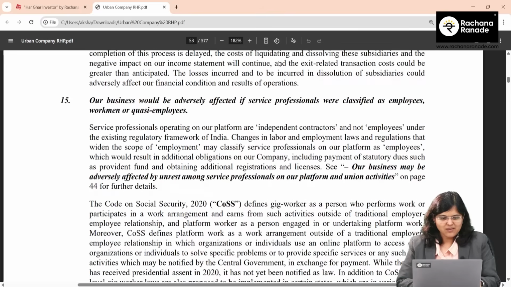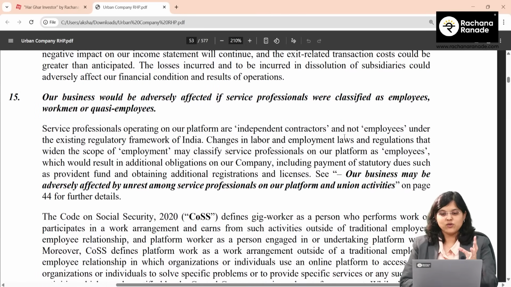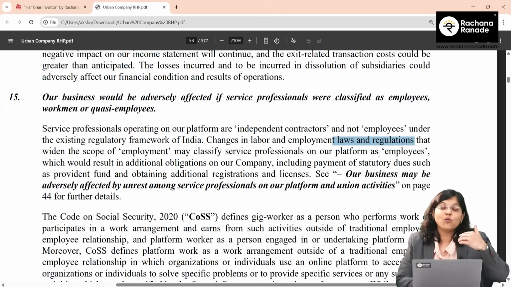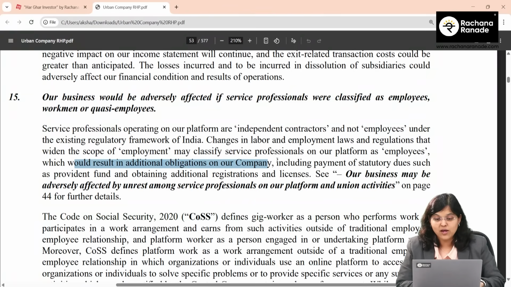What is this risk about? This risk says our business would be adversely affected if service professionals were classified as employees, workmen or quasi-employees. Now what is this? Currently the people that they have on their platform are independent contractors, gig workers. They are not treated as employees. Now if certain laws and regulations change and they were to reclassify them as employees, they mention that it would result in additional obligations on their company, including payment of statutory dues such as provident fund, obtaining additional registrations, licenses.